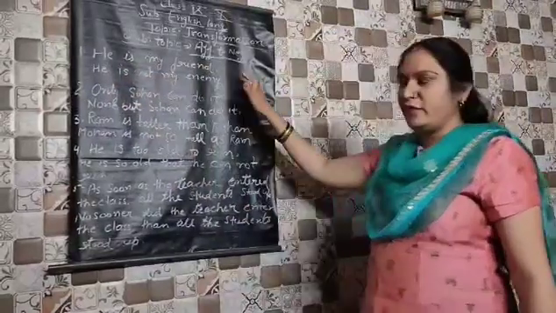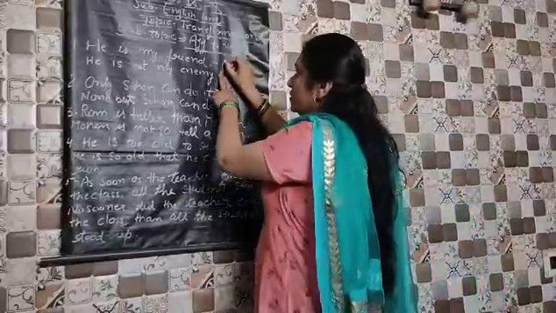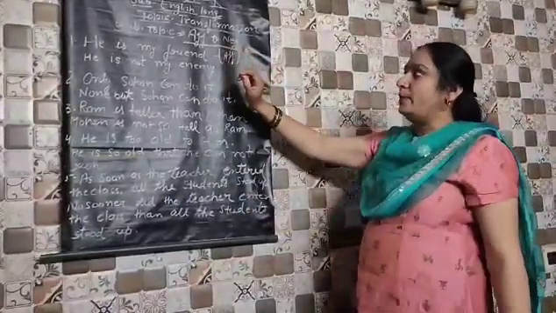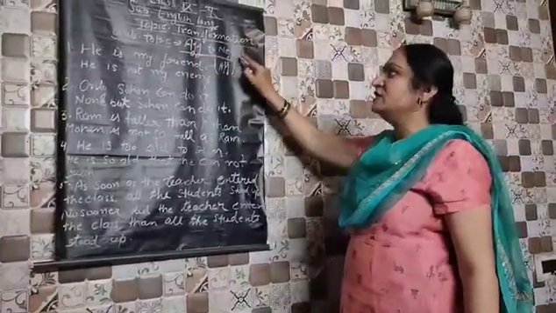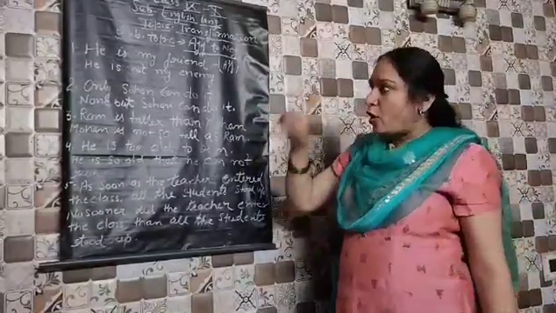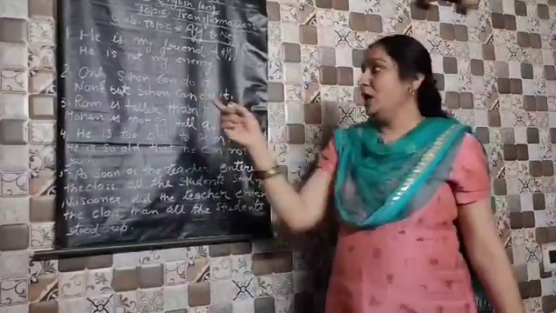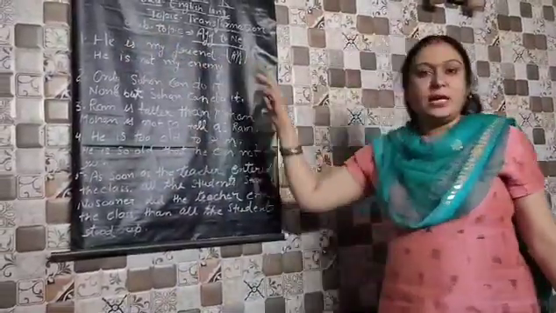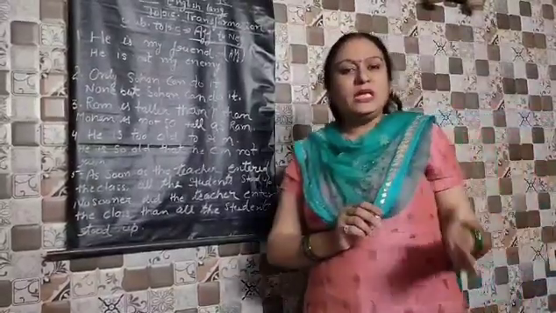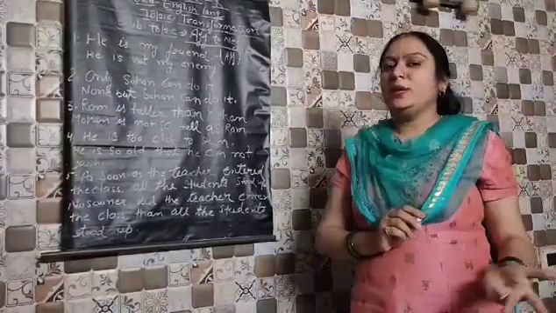Children, you see here I have written some sentences on this board, and the first sentence is: He is my friend. This sentence is affirmative, without negation, and as you know the topic, you will have to change the affirmative sentence into negative. It means you will have to use not. So if you make the sentence this way, he is not my friend, negation has come, but the meaning of the sentence has changed, and so your sentence will be wrong.